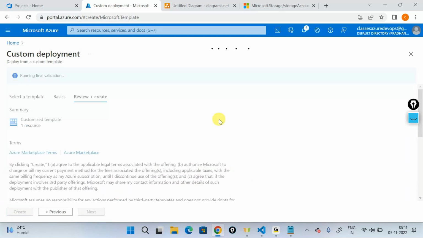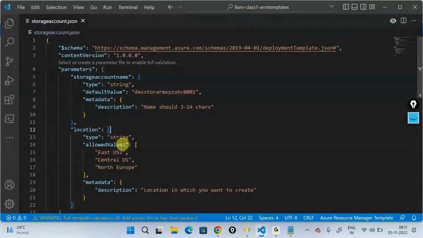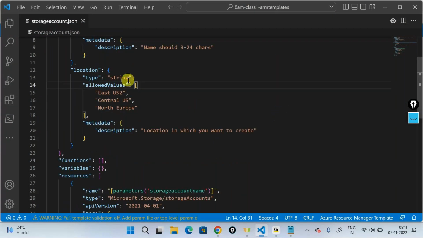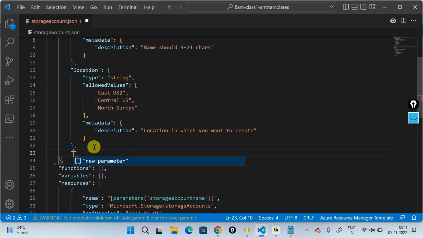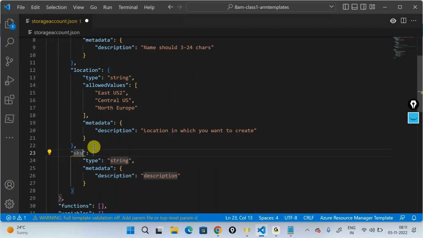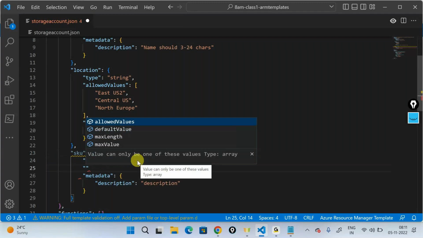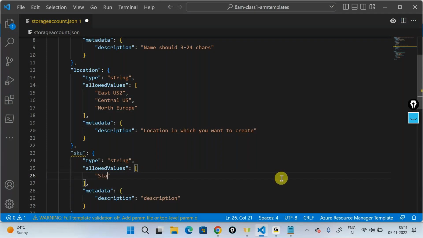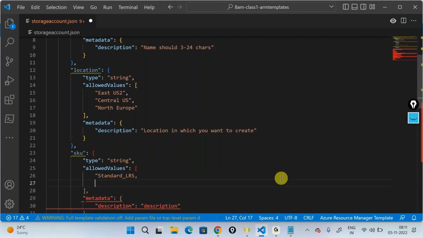So using allowed values, you can restrict someone from creating your resources in particular locations or with particular properties. For example, I can have one more allowed value here for SKU. I'll say this is an allowed value with the following SKUs: I will only allow you to create this in Standard LRS or something like Standard GRS.